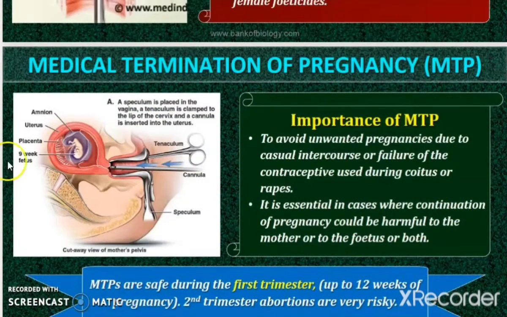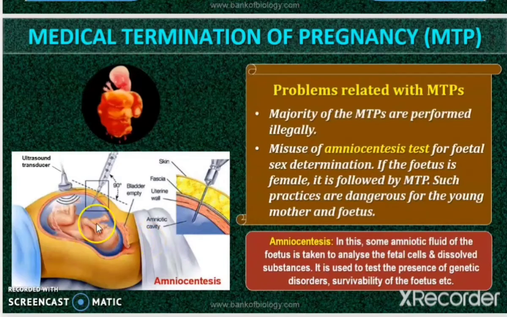Right, so you can see how the termination of the fetus is done. What they do is they will cut the parts of the growing fetus and they will take out all these parts. Right, so it is a cruel thing and it should not be done unwantedly. That is why such laws are very strict, and the government will take strict action against those who do this illegally, and in the same way those who are not doing this safely. And this is how the amniotic fluid is collected. It is collected with the help of a syringe, and this is used to check for the presence of genetic disorders in the growing fetus.